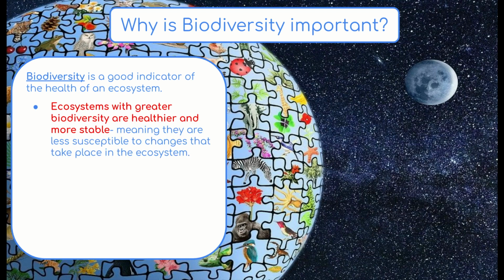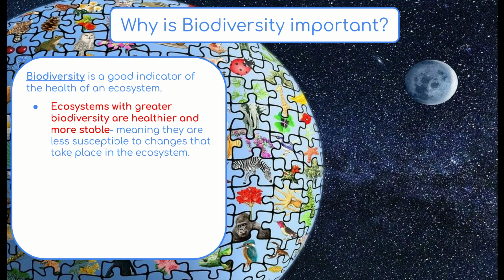So why is that? Ecosystems with greater biodiversity are healthier and they're more stable. So what do we mean by stable? That means that it's less likely to change. This means that ecosystems with higher biodiversity are less susceptible or less vulnerable to changes that take place in the ecosystem. When there's lots of different species present, lots of different life, small changes are not as severe to the ecosystem.